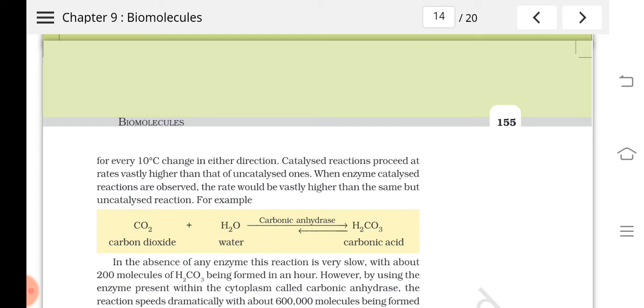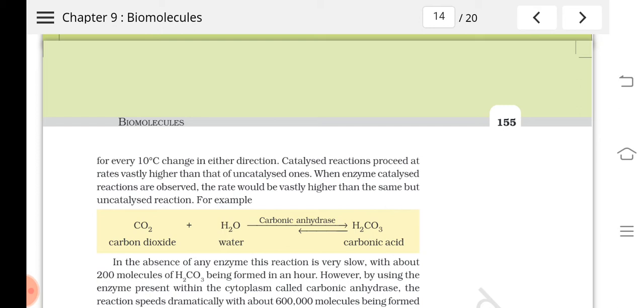Some reactions may get doubled, or some may get reduced, if a temperature change happens. Understood?